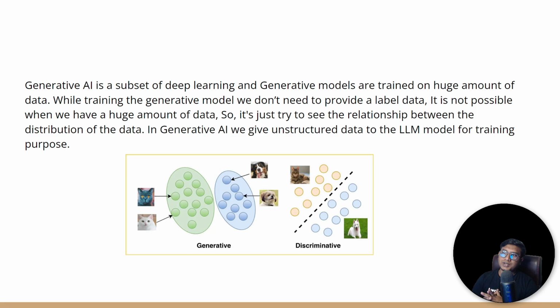Generative AI is a subfield of deep learning, and generative models are trained on a huge amount of data. While training a generative model, we don't need to provide label data. It is not possible when we have a huge amount of data, so it just tries to see the relationship and distribution of the data. It tries to find the distribution and relationship within the unstructured data. In generative AI, we give unstructured data to the LLM for training, and this is the generative model. Whenever I'm talking about a discriminative model, here we also provide the label as well.